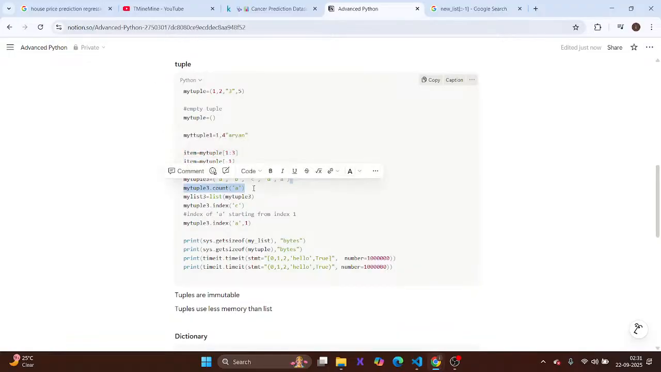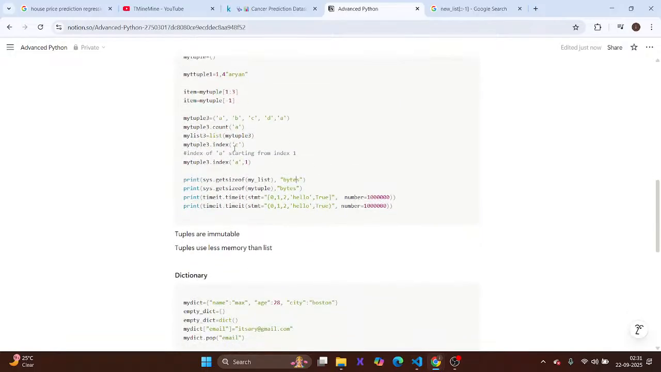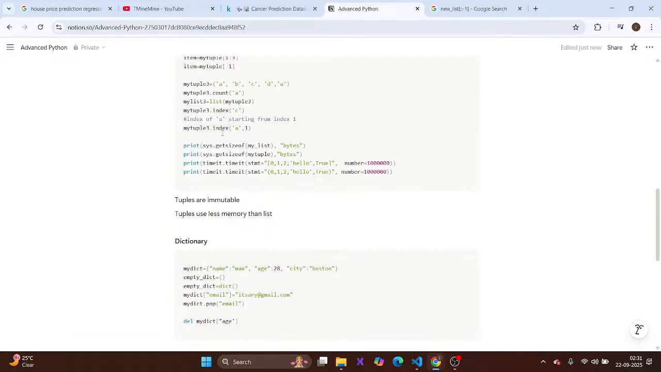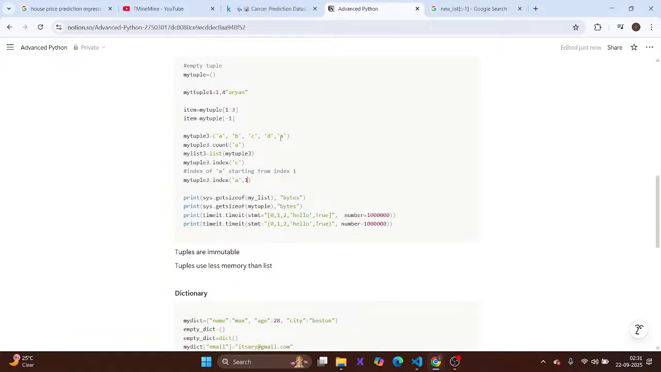We could also count. There's a function count, number of A's, which will give 2. We could also convert my tuple into a list by using the list function. Also, we could find the index of C, and also find the index of A from the start. There are two A's basically. So what if we have to find the A which is after index one? We could write it like this.